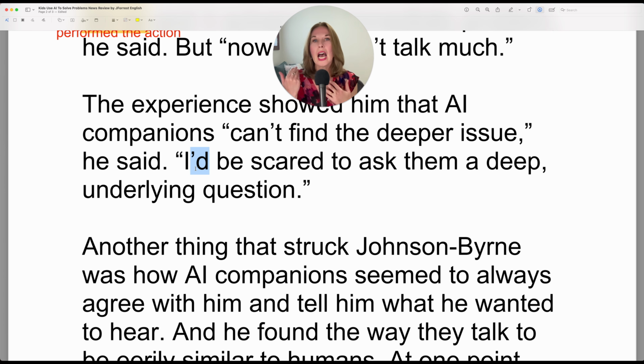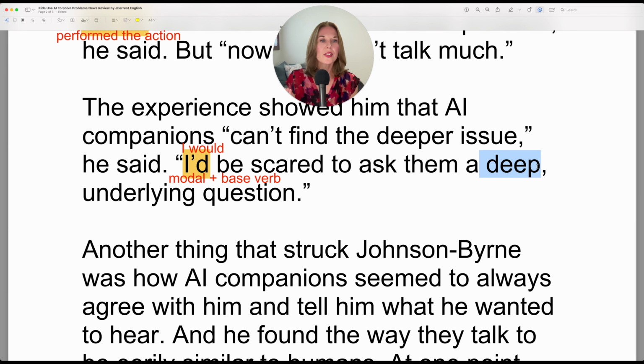It could represent I had or I would, but only one is grammatically correct. I would is the only possible choice, although I'd also is a contraction for I had when it fits grammatically. I'd be scared because you use a modal and then your base verb. I'd be scared because it's hypothetical. He hasn't done this yet. He hasn't asked them.